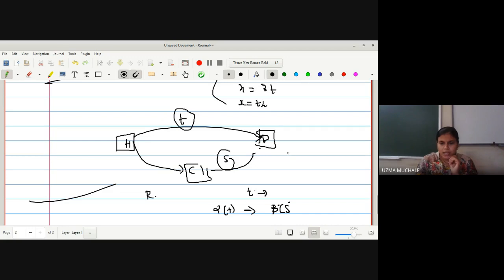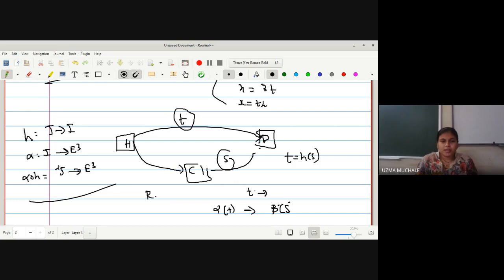What is your t? t is nothing but h of s. We are doing this reparameterization with the parameter h, where h is a mapping from J to I, alpha is a mapping from open interval I to E3. Then alpha composite h. What will be alpha composite h? It is a mapping from J to E3. I hope everyone remembers this.